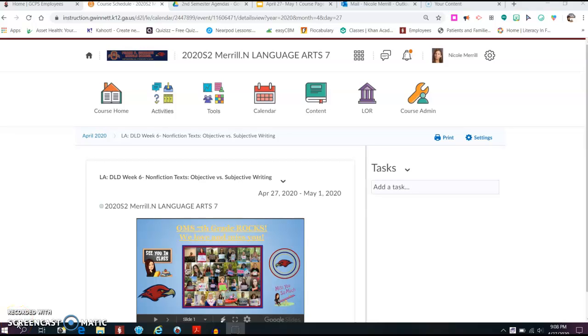I am here to just walk you through what your assignment is for Tuesday, April 28th. Notice that I am at our calendar page already. We're just going to get started because we have a little bit to cover today. So we're at our calendar page, and just remember that I keep all of our slides together.